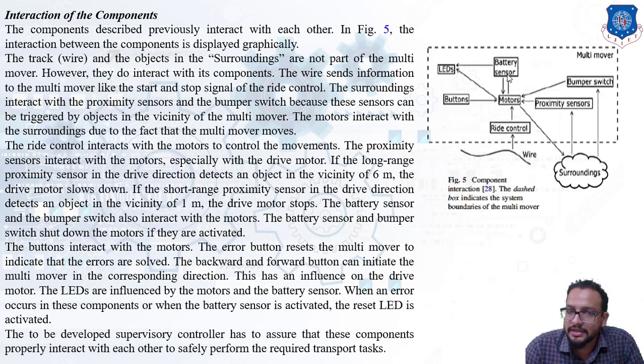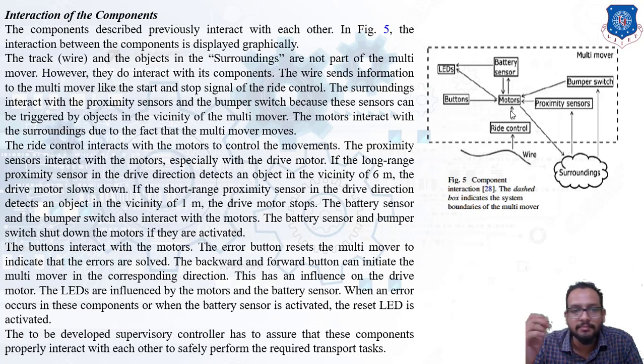The ride control provided in the multi-mover communicates with the motor to control the movements. The proximity sensors also interact with the motor, as shown by the arrow, especially with the drive motor. If a long range proximity sensor in the drive direction detects an object within 6 meters, the drive motor will be slowed down, so the speed will be reduced. And if a short range proximity sensor, within a limit of 1 meter, detects an object in the drive direction, the drive motor will stop immediately.